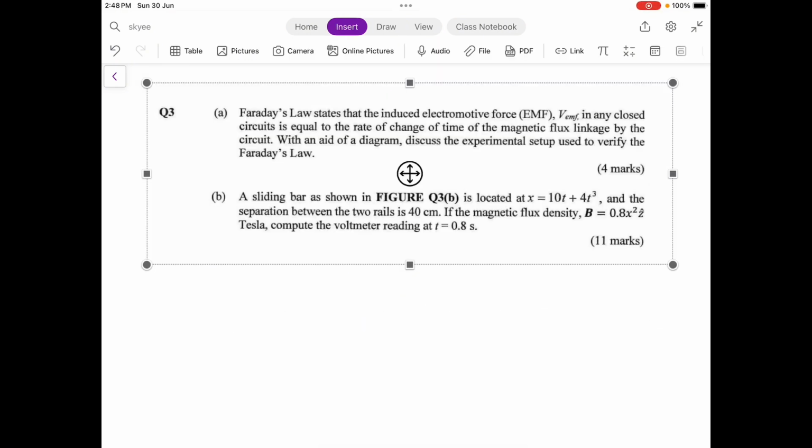Now we look at question number 3, which is about Faraday law. 3a. Faraday law states that the induced electromagnetic force, the EMF voltage in any closed circuit is equal to the rate of change of time of the magnetic flux linkage by the circuit. With an aid of a diagram, discuss the experiment setup used to verify the Faraday law. So this one is asking you to use a diagram to show how to verify the Faraday's law, how to prove the electromagnetic force is generated.